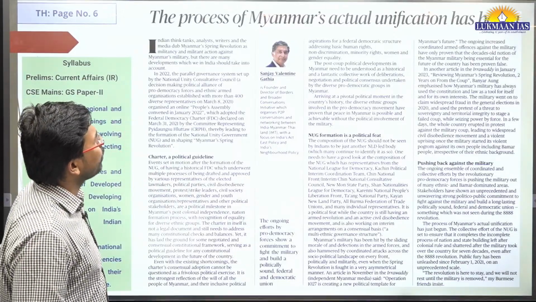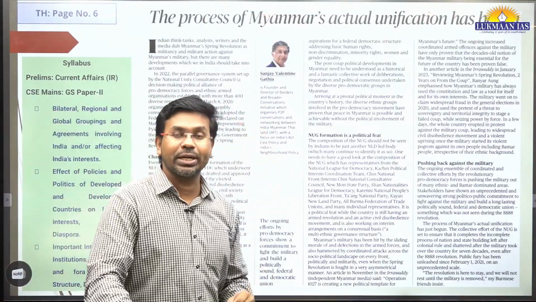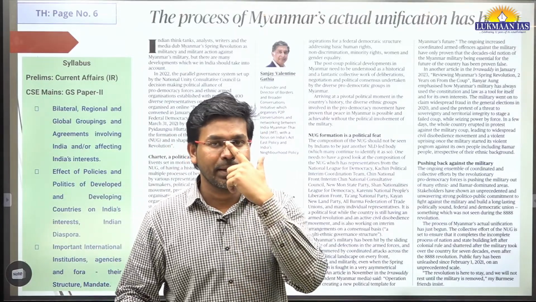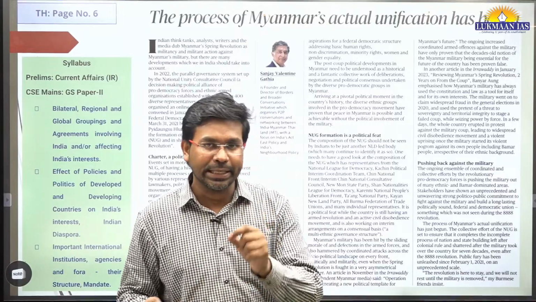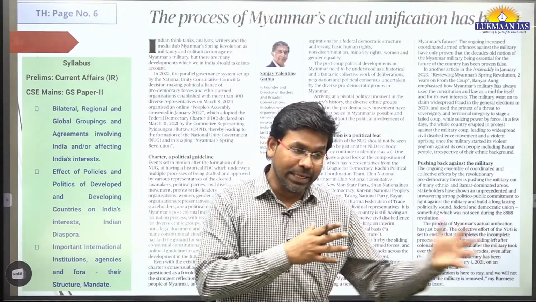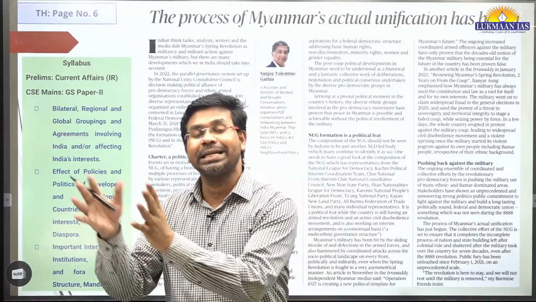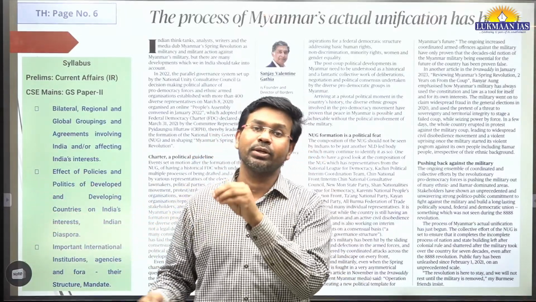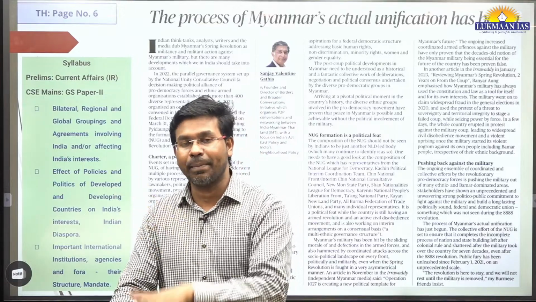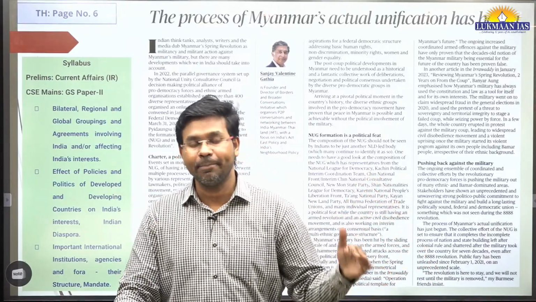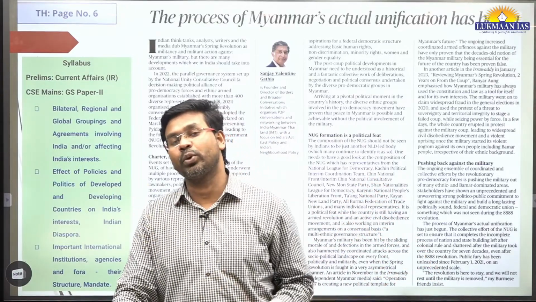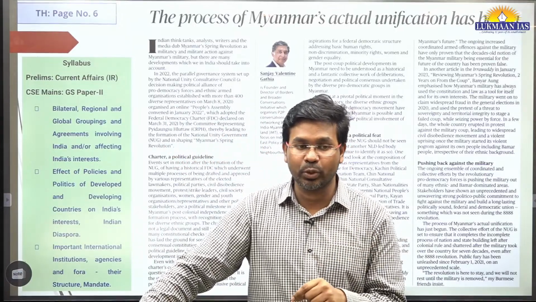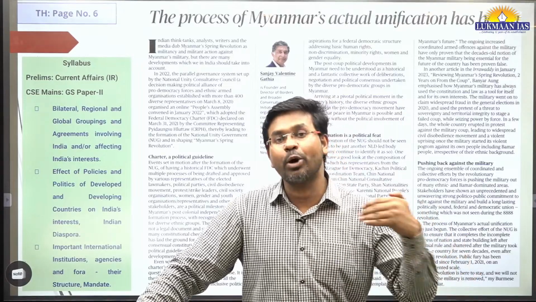This article says the process of Myanmar's actual unification has begun. So this article is related to Myanmar. As we know, in Myanmar there was a military coup, right? Military coup means in Myanmar the military has toppled the democratically elected government. Not only have they toppled it, they have also captured the leaders of political parties. They put them into prison initially, but later on they put them into house arrest. And whosoever protested in Myanmar, the military came down heavily upon them.